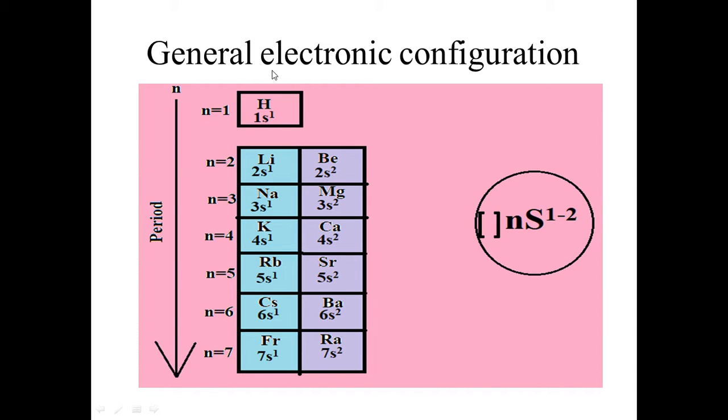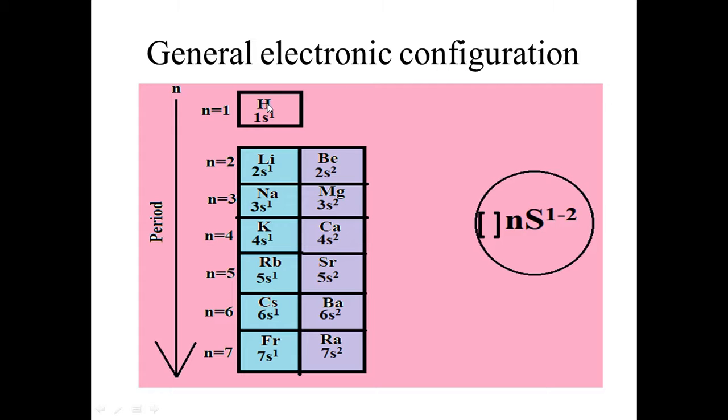This is group first of the periodic table, and the other belongs to group number second. Hydrogen is in period 1, lithium and beryllium fall into period second, sodium and magnesium in third, and so on. This n value represents the period number.